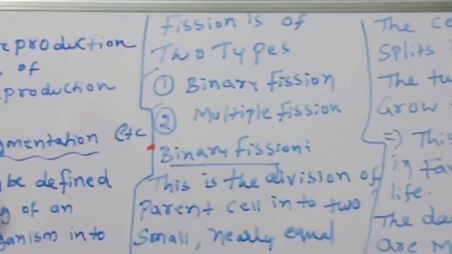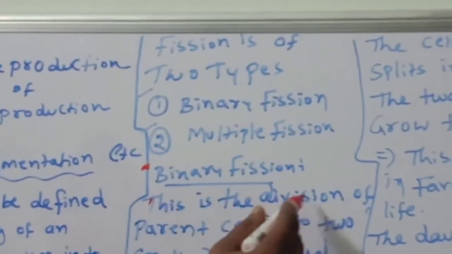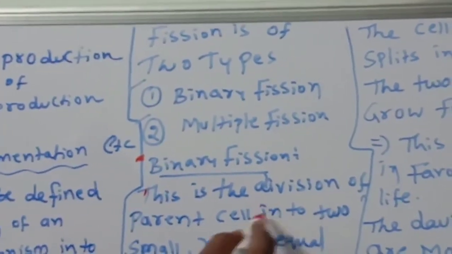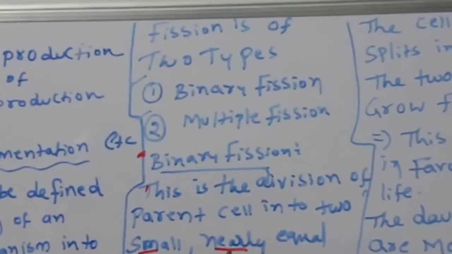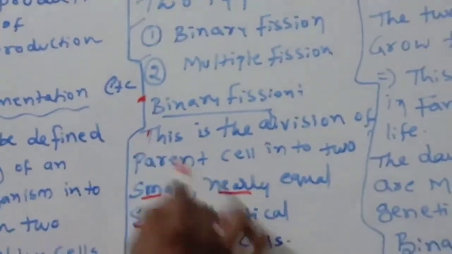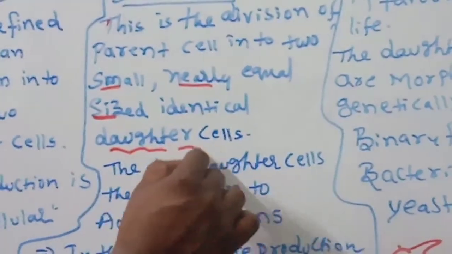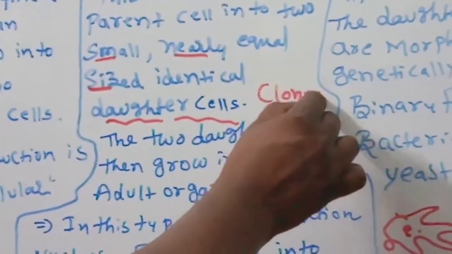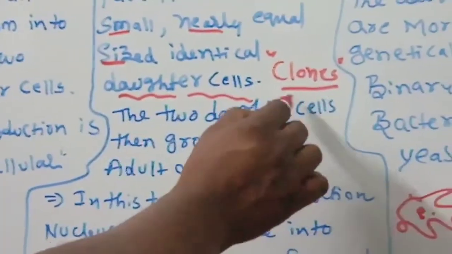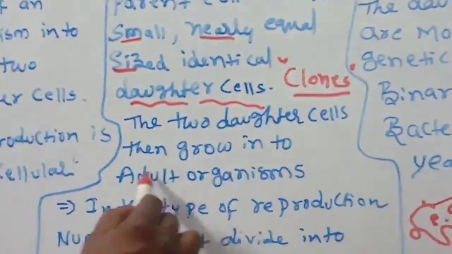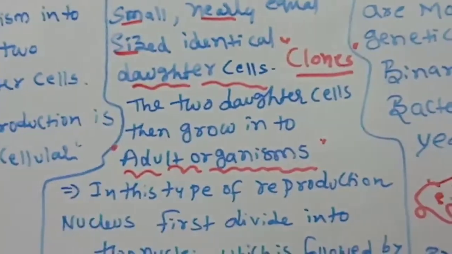Binary fission. What is the meaning of binary fission? This is very important. This is the division of the parent cell into two small, nearly equal sized, identical daughter cells. What did I say these are called? Clones, I said. The two daughter cells then grow into adult organisms.